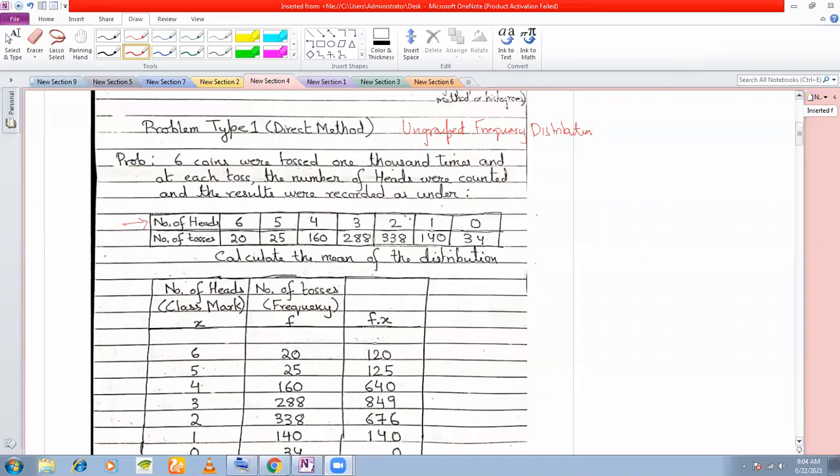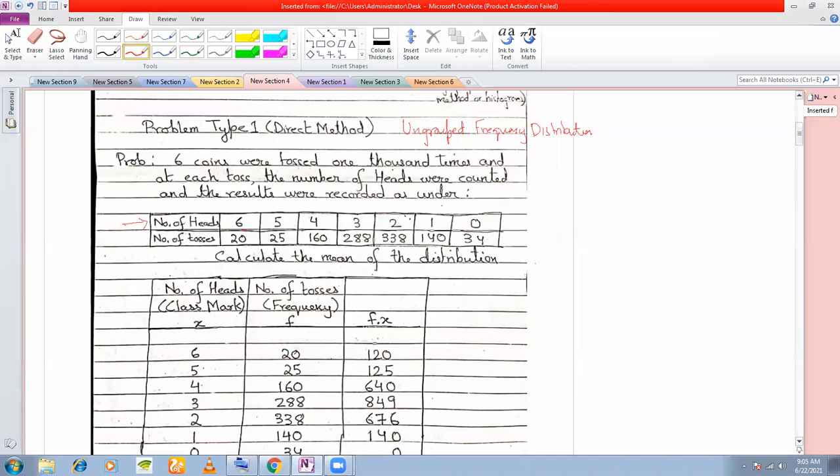It is said that 6 coins were tossed 1000 times. That means 6 coins simultaneously tossed. That means 6 coins tossed and then again tossed and again tossed 6 coins simultaneously. And this continued for 1000 times. And the results were recorded. So what were the results that were obtained?